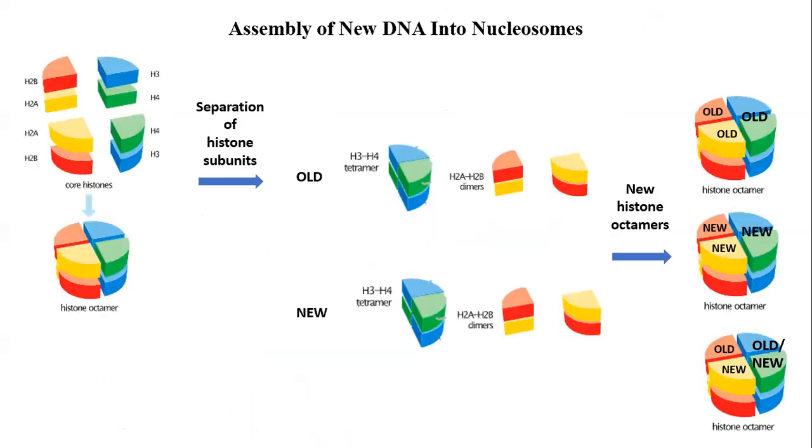So here are the combinations. As the DNA unwinds, the old histones disassemble, but they disassemble in the form of H3-H4 tetramer and H2A-H2B dimer. And then new ones are synthesized also in the same combination, like H3-H4 tetramer and H2A-H2B dimer. So all these new combinations are possible, and it's quite a random event. After new histones are synthesized, then your new DNA, by the time it gets replicated, gets bound on this histone octamer to form new nucleosomes.